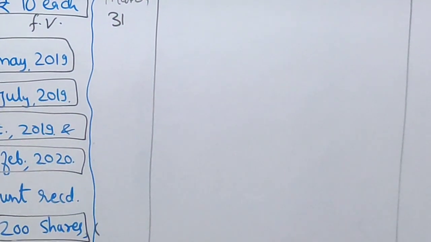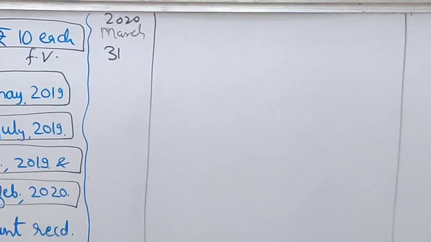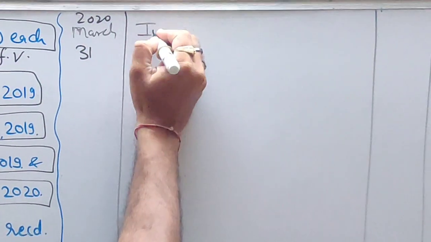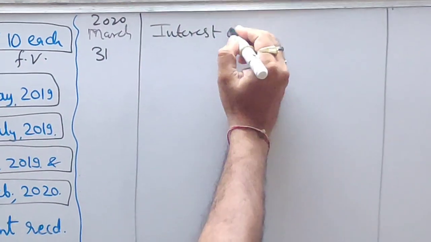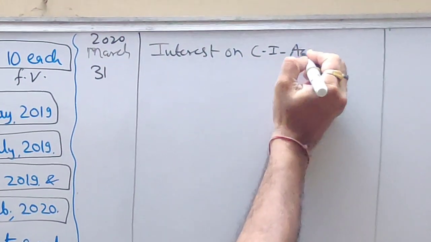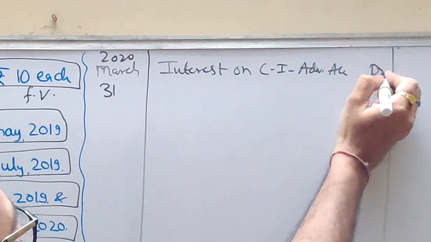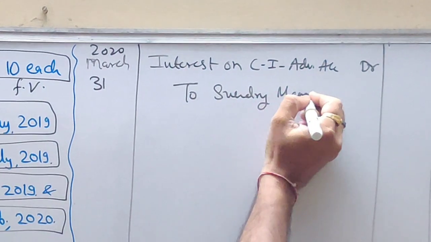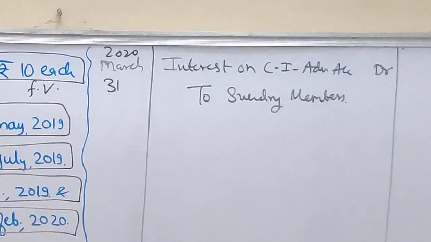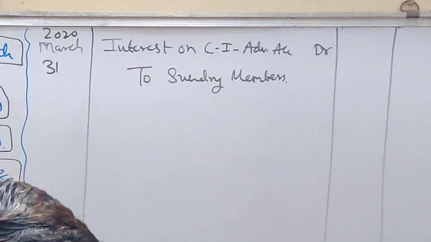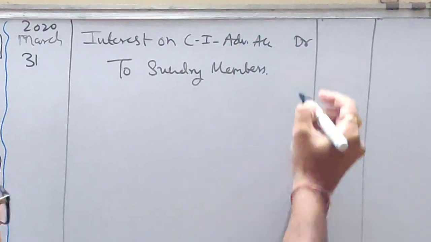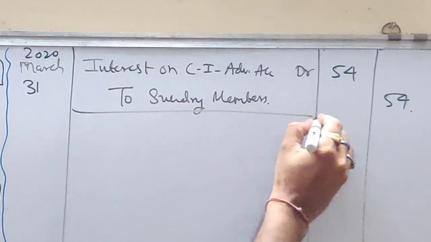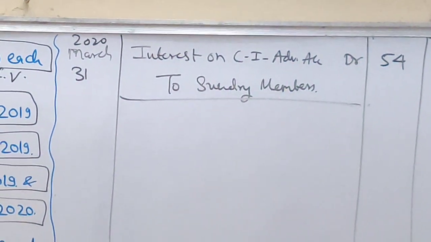We have to pay interest, correct? So it is an expense. I am going to debit interest account, since this is our expense, to sundry members. What is the amount? Total is 2 plus 2 is 4, 4 plus 1 is 5, 54. So this is what we have to pay.